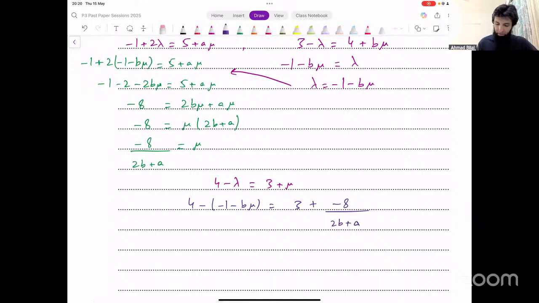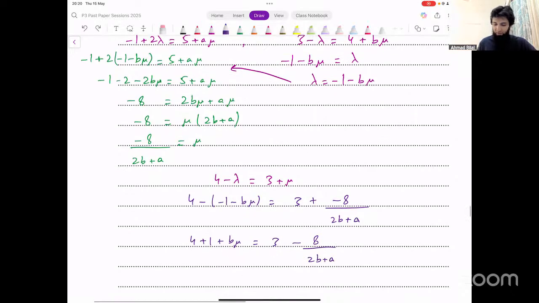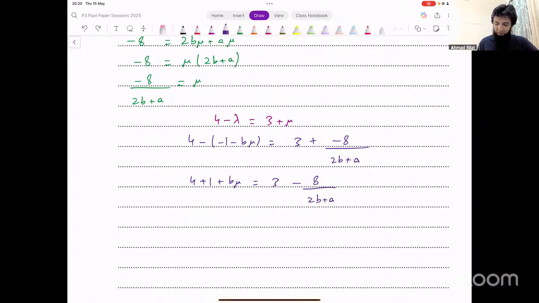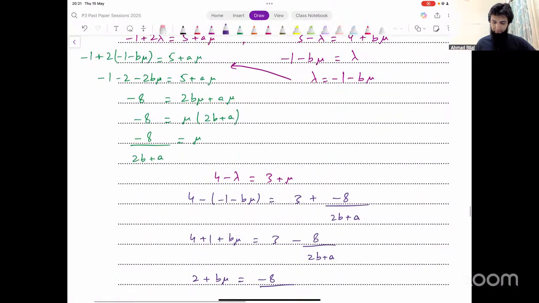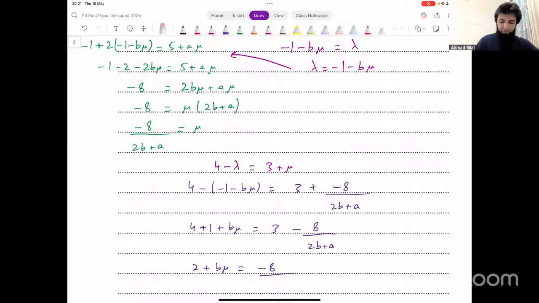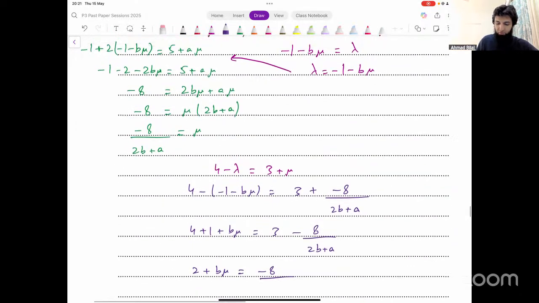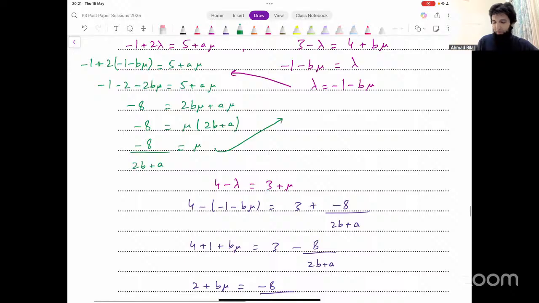Let's simplify this a bit. We get 4 plus 1 plus b times mu, that equals 3 minus 8 over 2b plus a. I can take this 3 to the other side as well. 5 minus 3, that's 2. 2 plus b mu equals minus 8 divided by, why do I have mu there? Okay, I'm sorry, I did not find the corresponding value of lambda there. This is still in terms of mu. Let's first find the value of lambda as well in terms of a and b. We did not find that there.